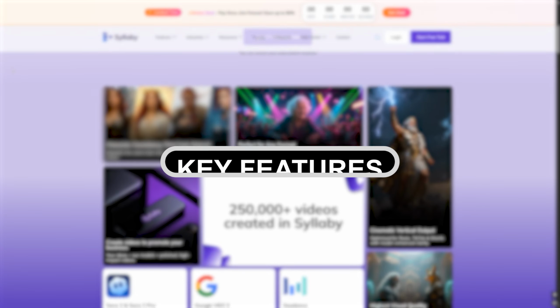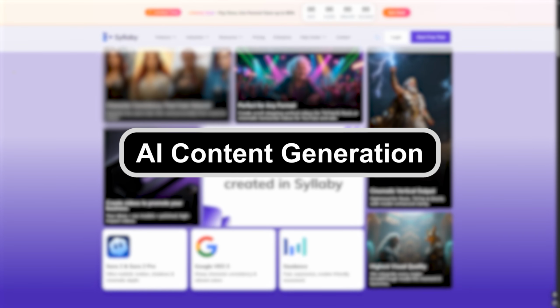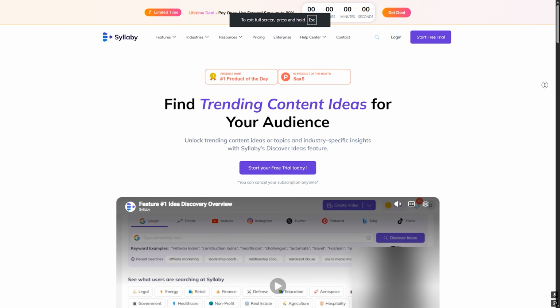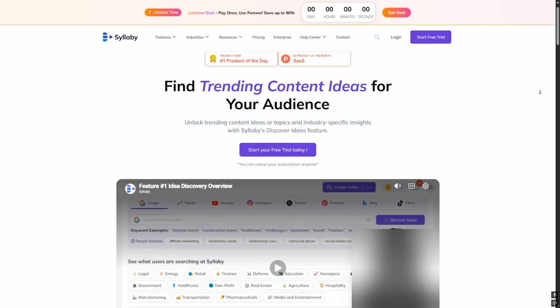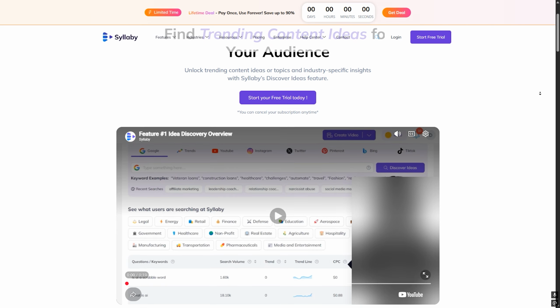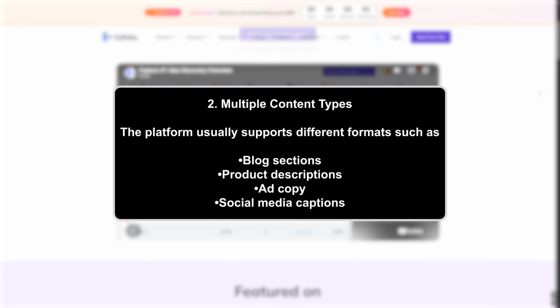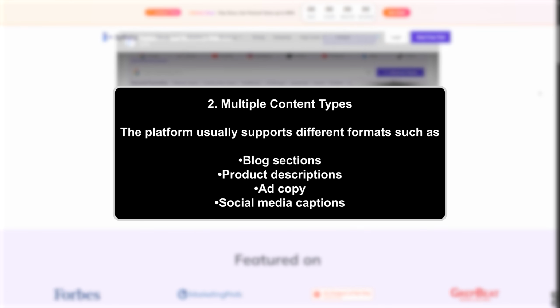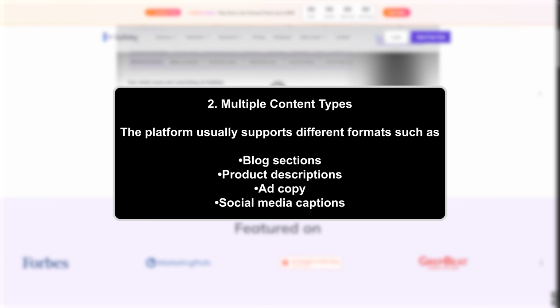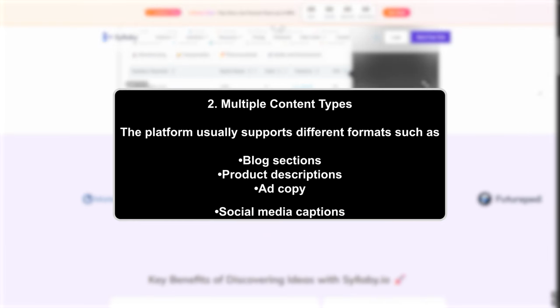Key features. Now let's look at the main features Syllaby offers. Number one, AI content generation. Syllaby can generate full paragraphs, ideas, or structured content based on a prompt you provide. You simply enter a topic and it produces ready to use text. Number two, multiple content types. The platform usually supports different formats such as blog sections, product descriptions, ad copy, social media captions. This makes it useful for different writing needs in one place.